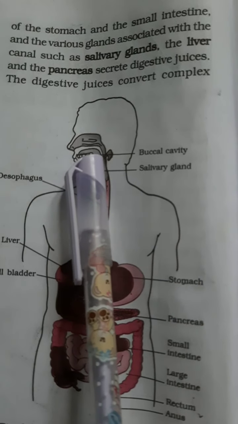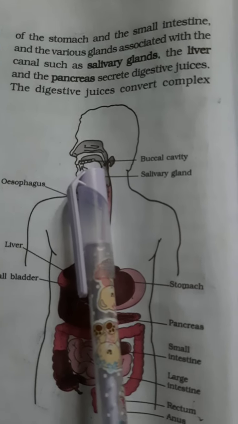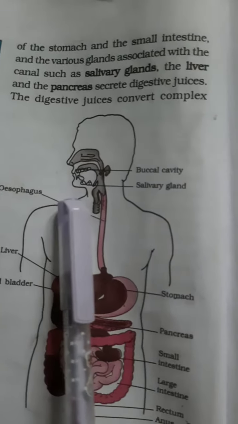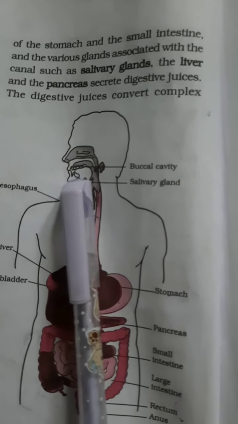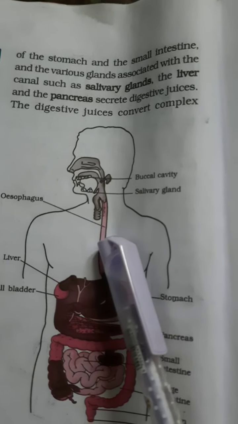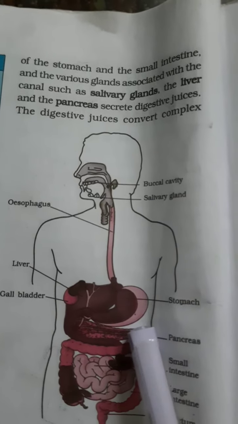We take food into the mouth and chew it well with the help of the teeth present in the buccal cavity. Here the carbohydrates start to break down. Then it goes to the esophagus, which is a food pipe connected to the stomach.